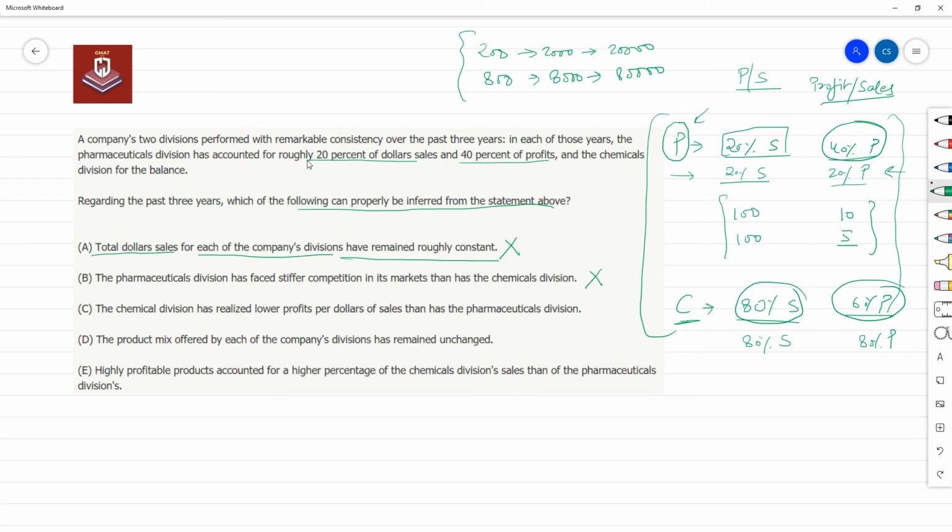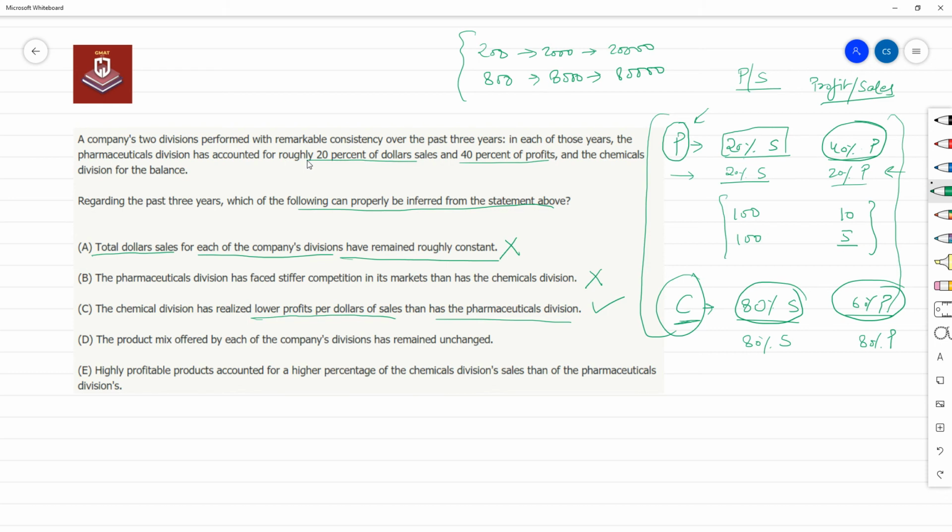The chemical division has realized lower profits per dollars of sales than has the pharmaceutical division. That's right. As we have discussed, the profitability of chemical division is less than the company as a whole, and the profitability of the pharmaceutical division is greater than the company as a whole. So the chemical division has realized lower profits per dollars of sales, which is absolutely right.